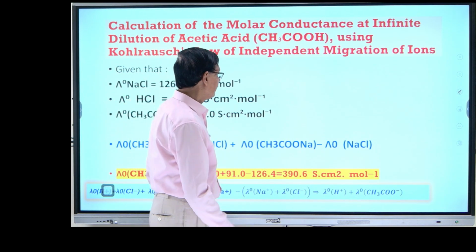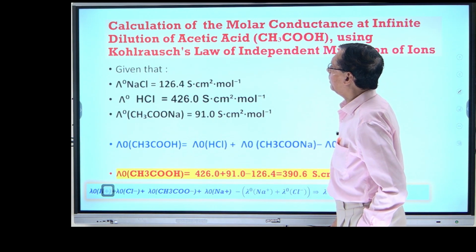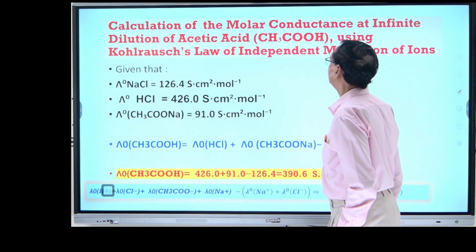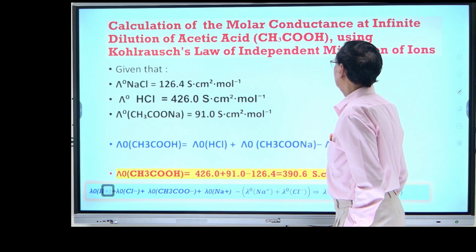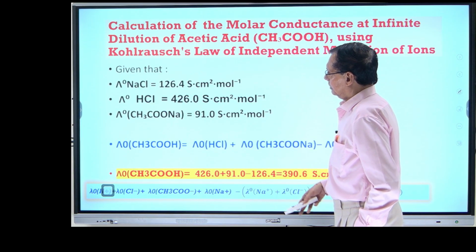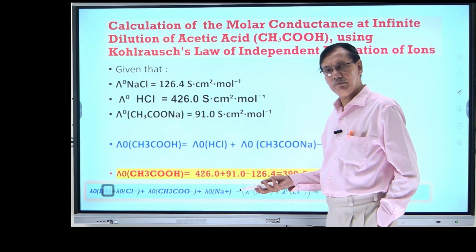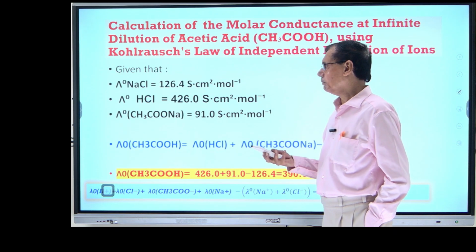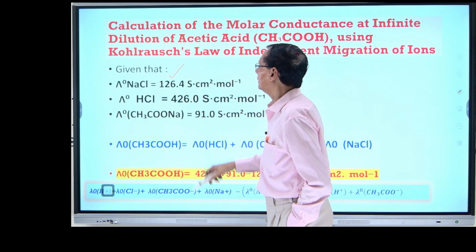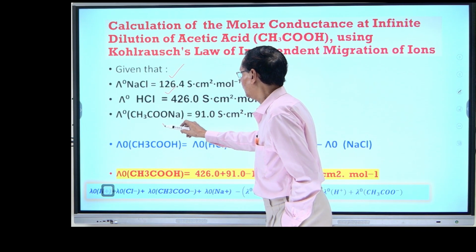Now the last question. Sometimes what happens, they have given you three compounds. Calculation of the molar conductance at infinite dilution of the acetic acid, using the molar conductance of three electrolytes. Maybe some weak, maybe some strong. Very simple algebra like that. They have given sodium chloride, hydrochloric acid and sodium acetate.